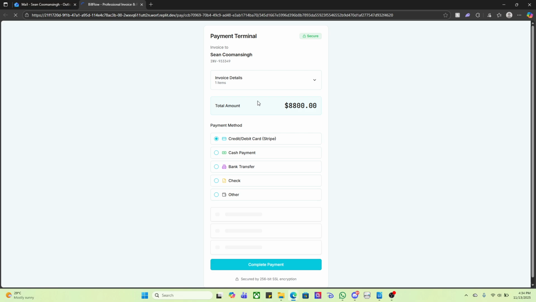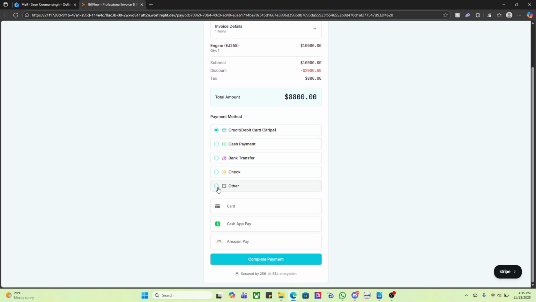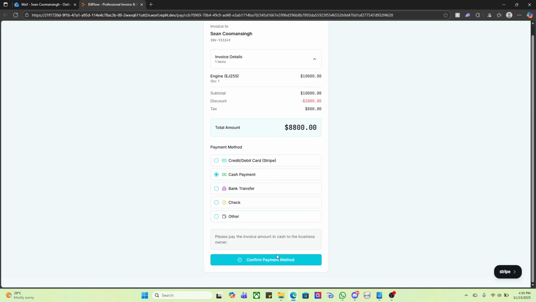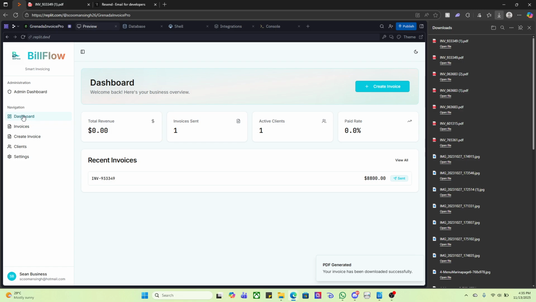And through the invoice here, you can then see all the different methods of payment. You can see the invoice details, engine, EJ255, the subtotal, the discount, the tax. You can then choose your methods of payment, Stripe, cash, bank transfer, check or other, card, Cash App, and Amazon Pay. Say this person paid through cash, and then you can confirm the payment method. And then you say, thank you for your payment, your invoice has been paid. And this also showcases that invoice being paid right here.